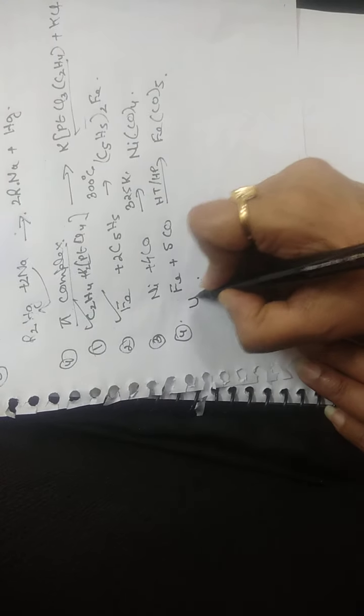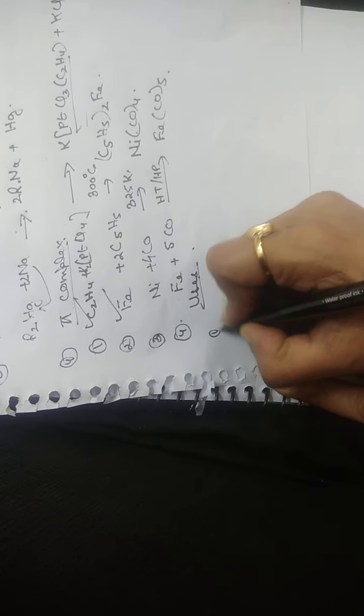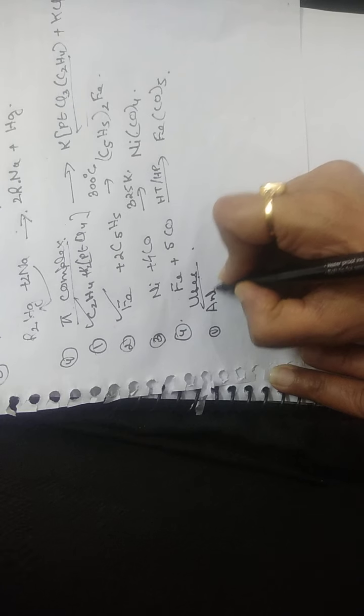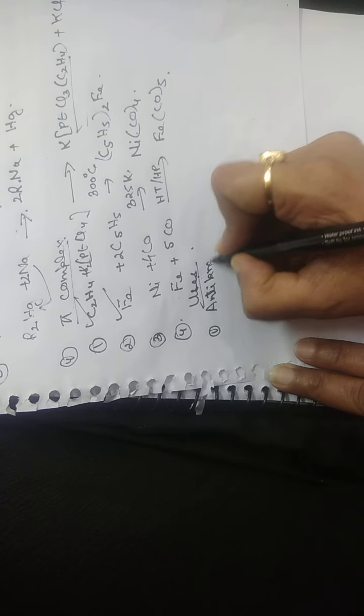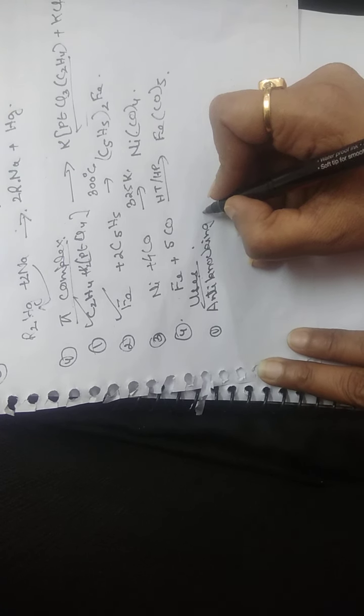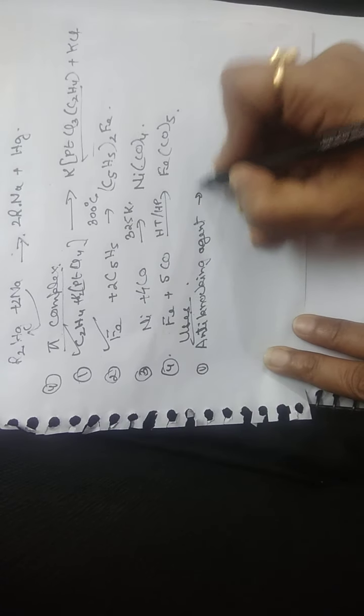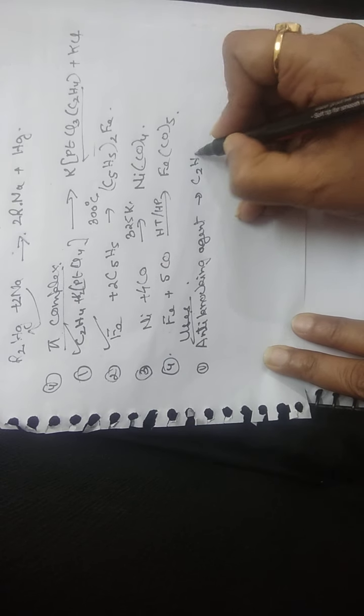Then we have applications or uses of organometallic compound. The first use is in anti-knocking agent, or anti-knocking compound. And the example is tetraethyl lead.